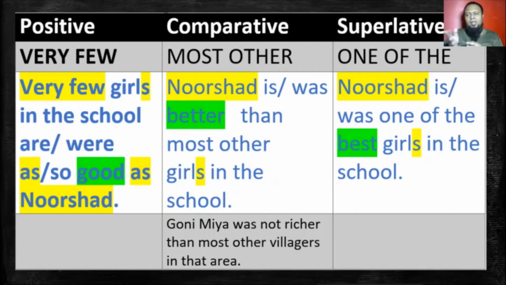And what about the superlative? Gonimia was one of the richest villagers in that area. I hope you all are right. Okay. Then next, go to the next one.